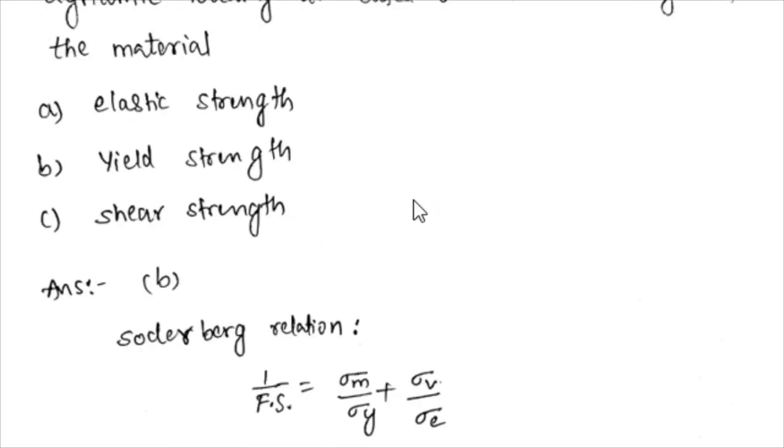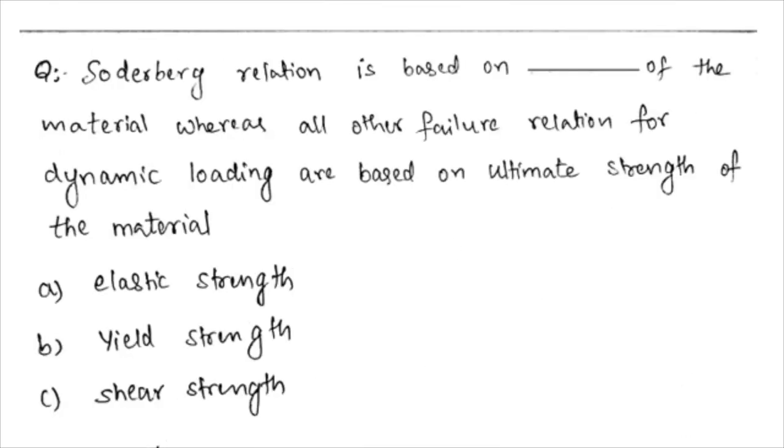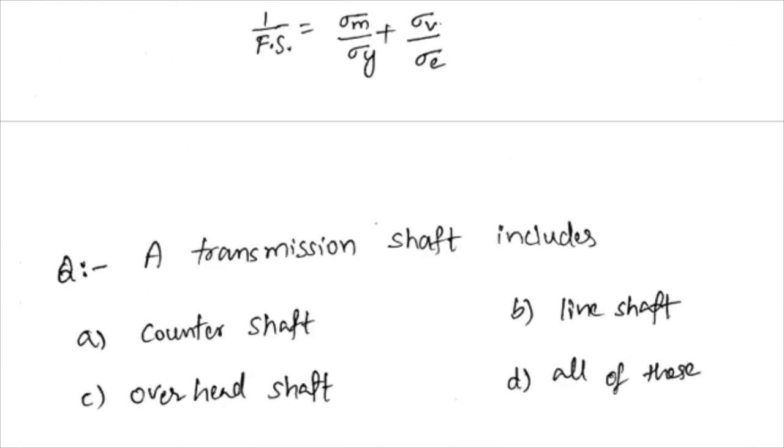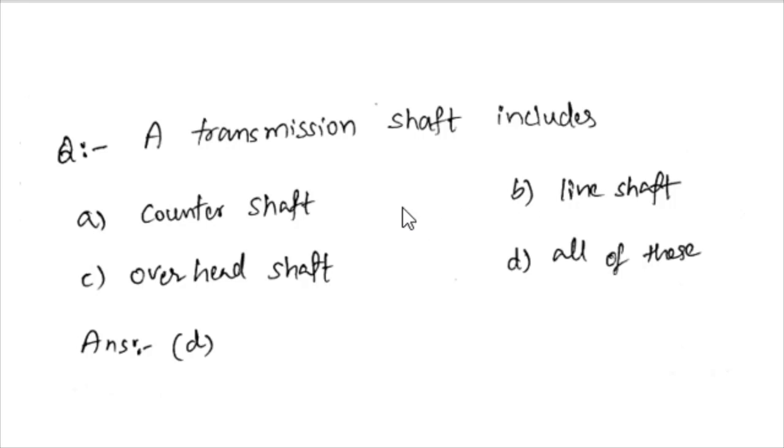If you see the Soderberg relation, the formula will be like this, and here sigma y stands for the yield strength. The Soderberg relation is based on the yield strength, and other relations like Goodman and Gerber are based on the ultimate strength.